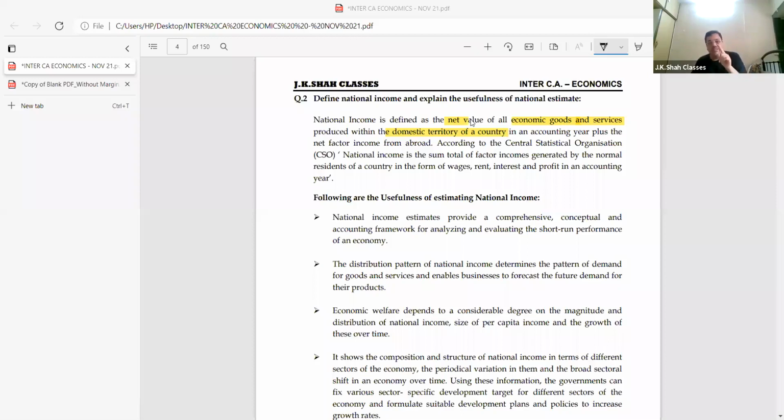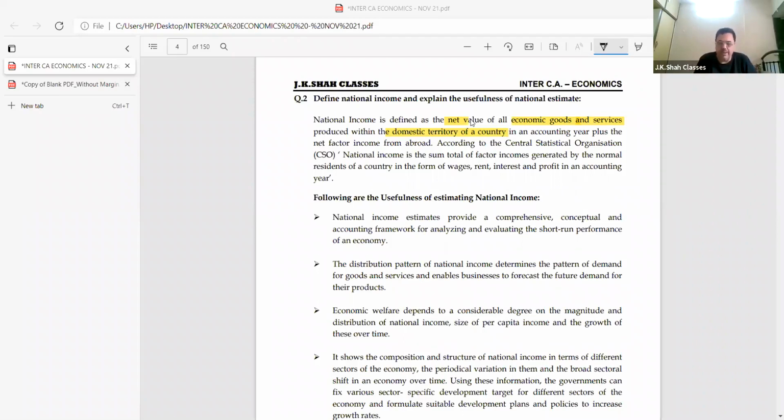Embassies, consulates of the Indian government in some foreign country are also a part of Indian territory. It actually means this also: if in India there is an American embassy, then that's not a part of our domestic territory. It becomes a part of their domestic territory. Please be very clear. I'll give a note on this, but first understand.